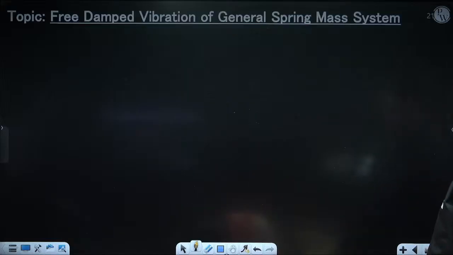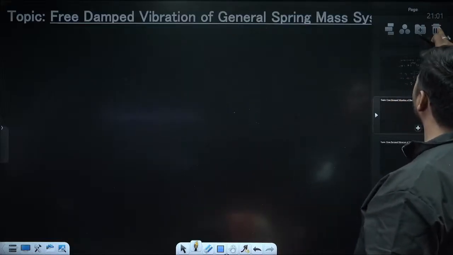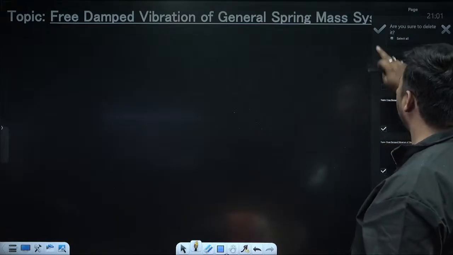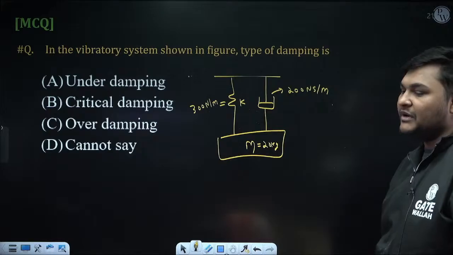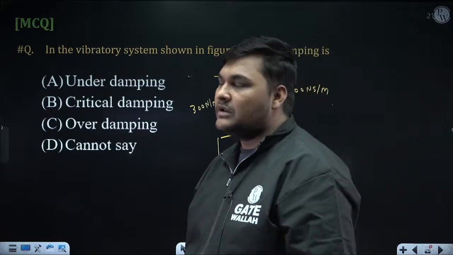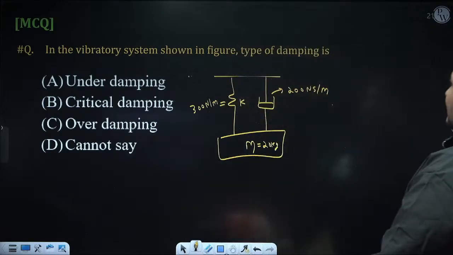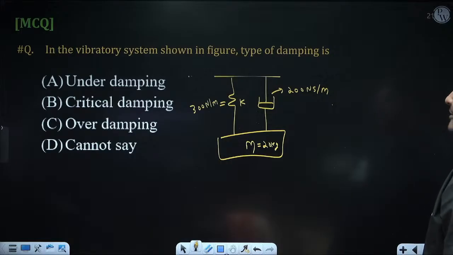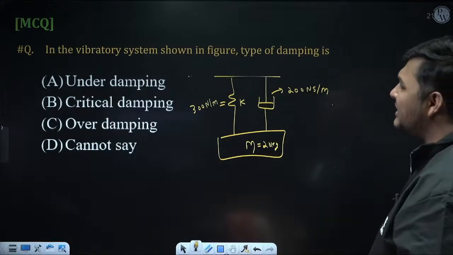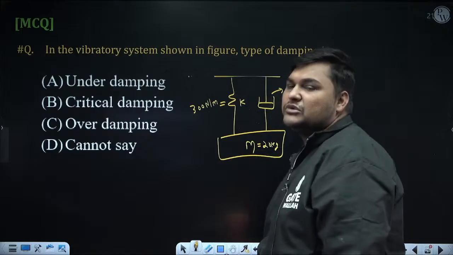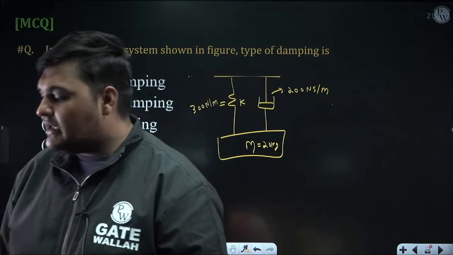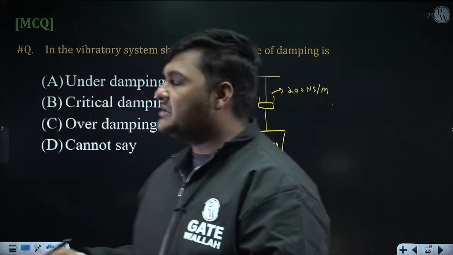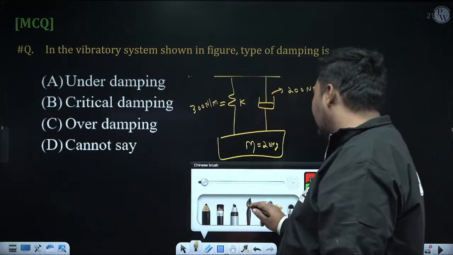Now we'll solve some questions. First we have to solve this question. This is a multiple choice question. In this question, this diagram is given. You have to tell what is the type of damping, whether it is underdamping, critical, over, or you cannot say. So simply calculate zeta. If it is less than 1, it will be underdamping. If it is equal to 1, critical. If it is greater than 1, overdamping. And this is the general case.